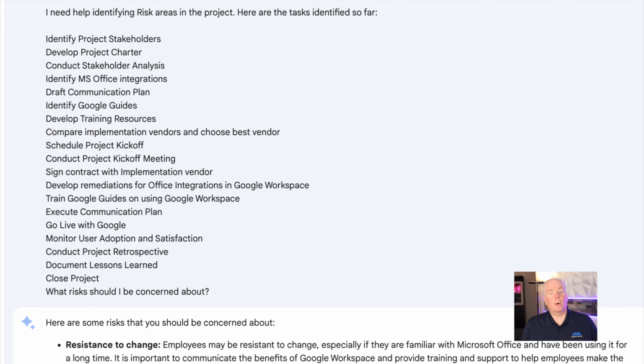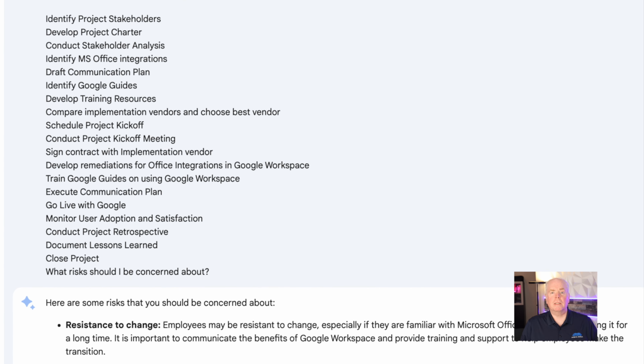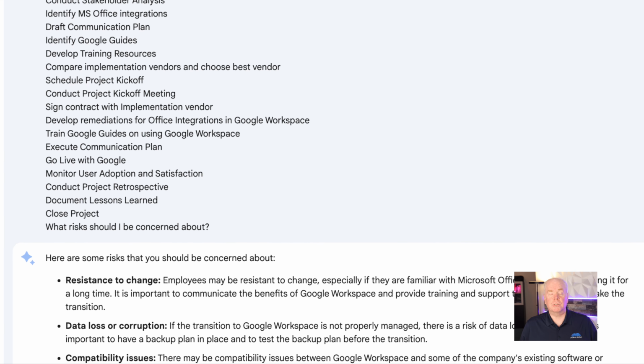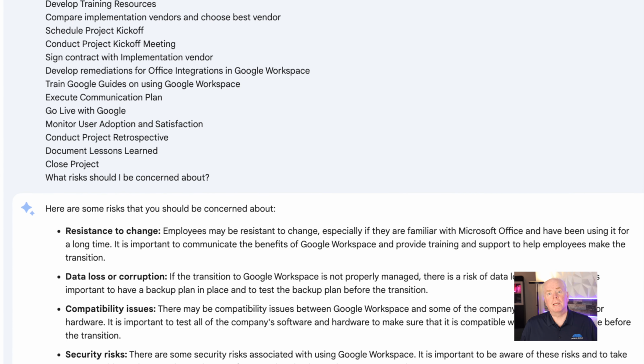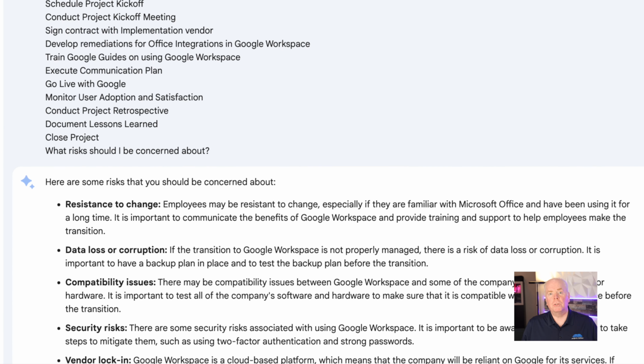Now let's see what Bard comes back with. So we fed Bard the same initial list, and it came back with 5 risks. You can see the #1 risk that it identified is also resistance to change. So clearly this has a large enablement factor in it where we have to make sure that we do for our end users everything we can to help them to make that change. But it also identified some data loss issues. It also identified some vendor risk, especially around lock-in. So it has an interesting take on them.